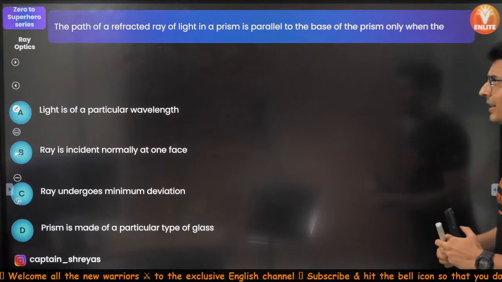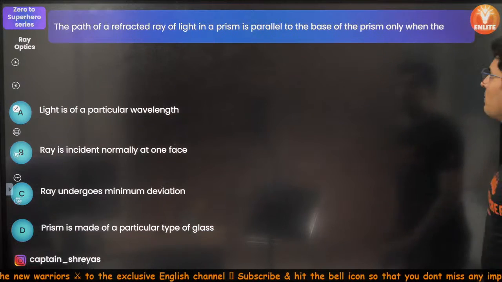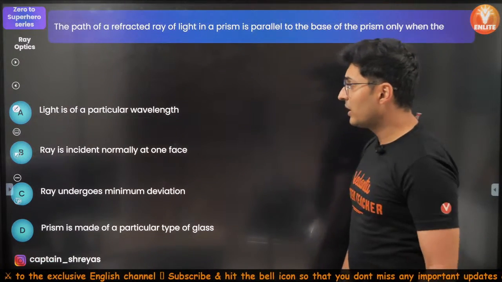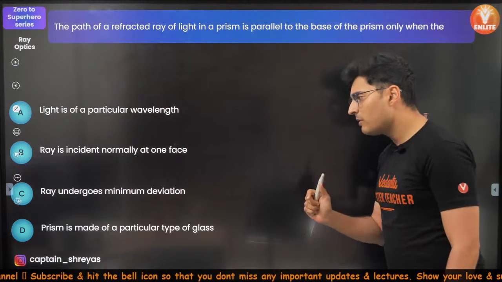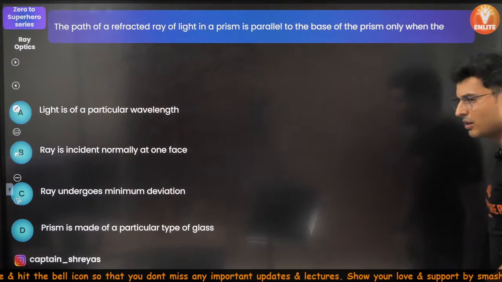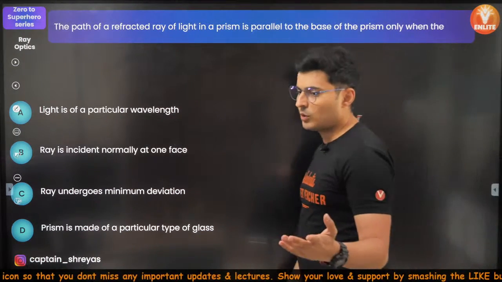The path of the refracted ray of light in a prism is parallel to the base of the prism. When light is of a particular wavelength only, the ray is incident normally, the ray undergoes minimum deviation. The prism is made of a particular type of glass. What do you guys think about this?